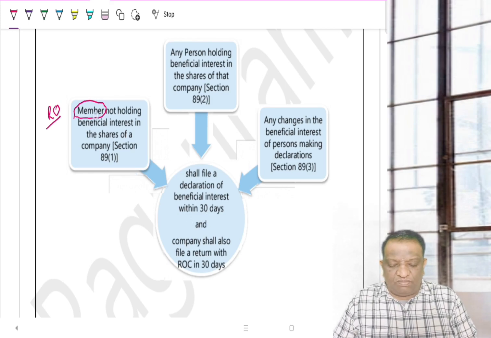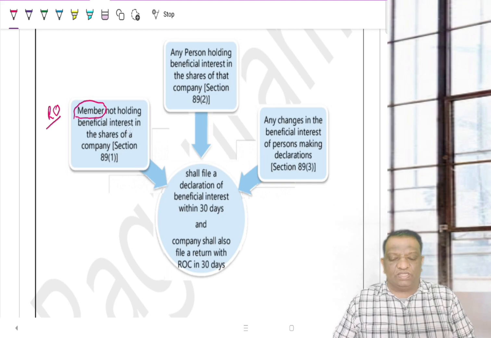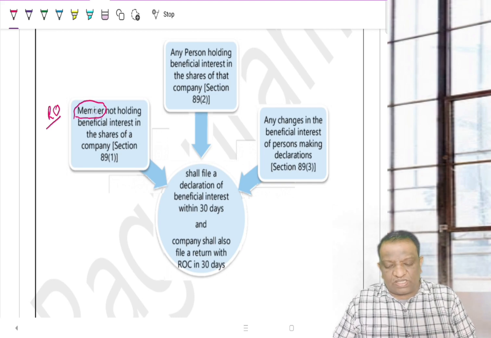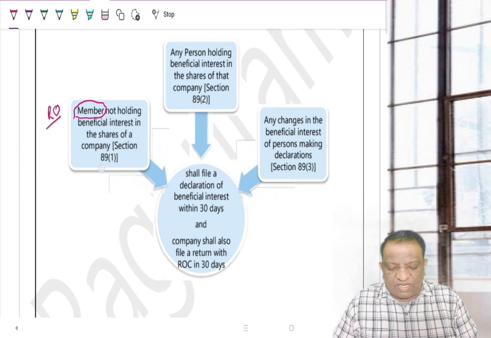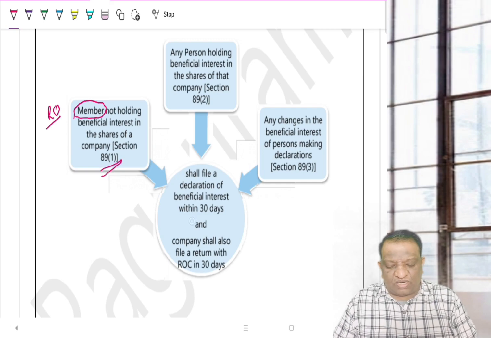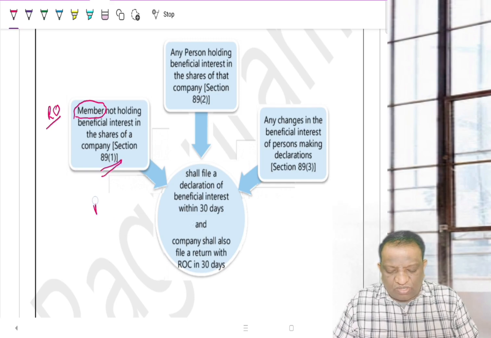But where he is a member, a registered owner, but does not hold beneficial interest, only then does the requirement of disclosure come under 89(1). He has to communicate through the declaration we talked about, MGT4.